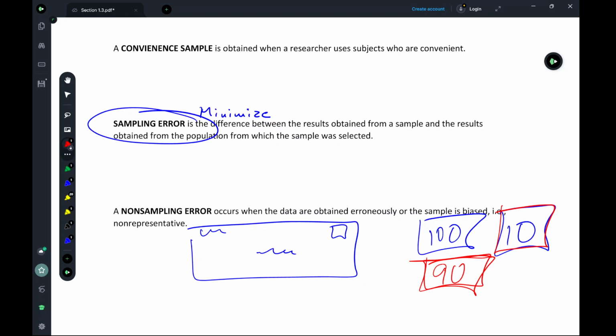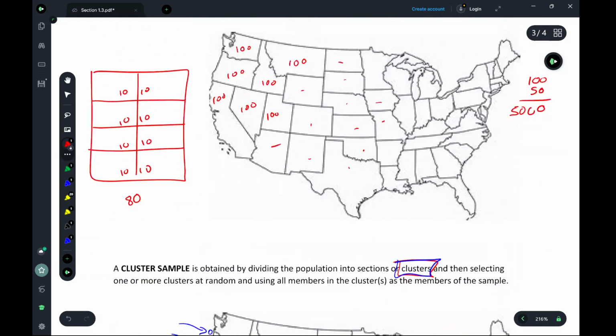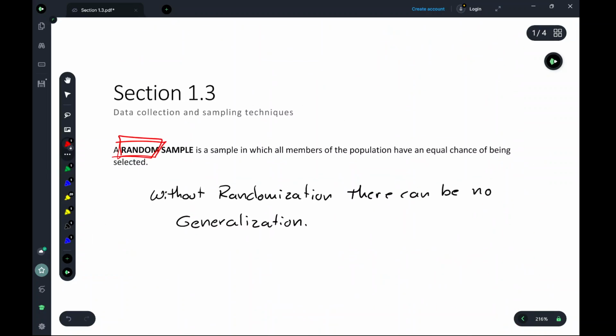So with that, this wraps up our discussion in regards to sampling and things that we just need to be really careful of when it comes to how we collect our samples. But the key thing to remember in all of this is that without randomization, there can be no generalization. That's going to come up when we get to hypothesis testing quite a bit.